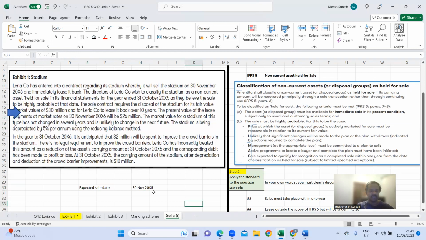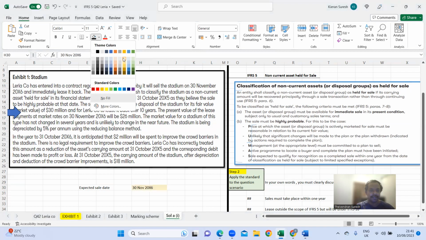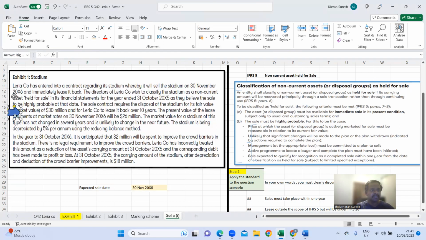They have given us the expected sale date as 30th of November 2016. If I read further, immediately they're going to get the asset leased back. Leasing is covered under IFRS 16. Lease is not under IFRS 5. It is outside the scope of IFRS 5.